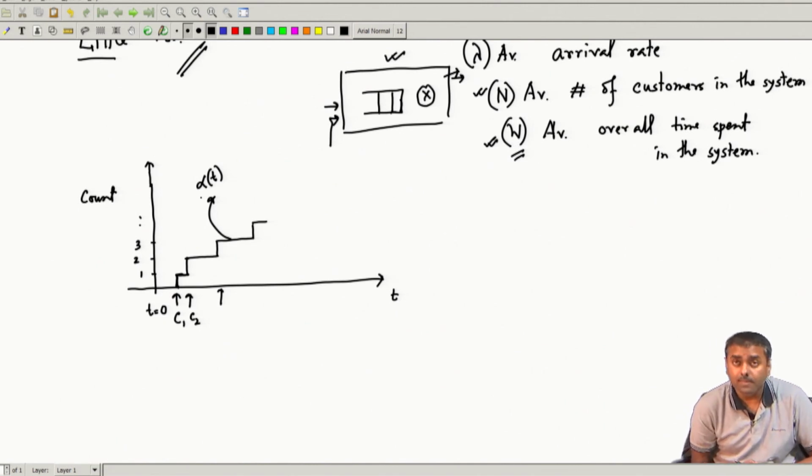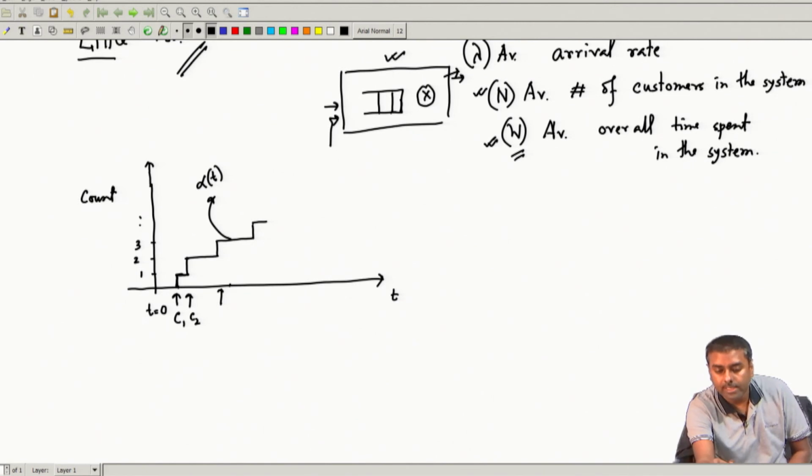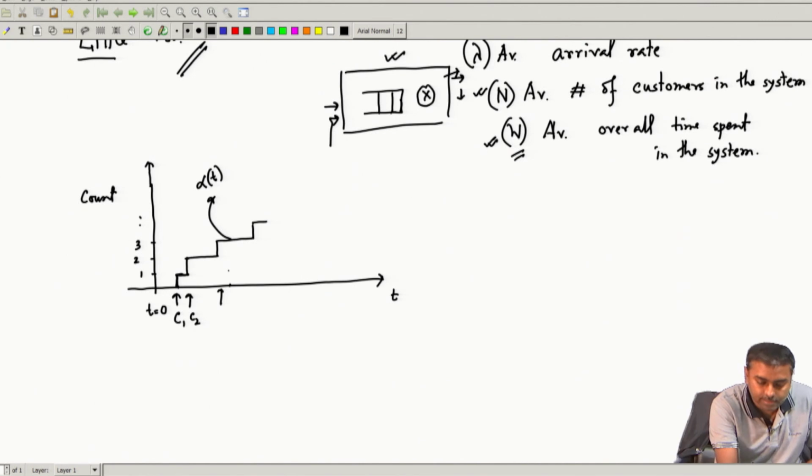Okay. Similarly, we will also count the departures. So, C1 comes over here, and let us say C1 departs somewhere here. Whenever it departs, the other counter will keep counting that and increase the counter. So, that is the first departure which has happened. Let us say that is the next departure, this is the next departure. Okay. This is the next departure.